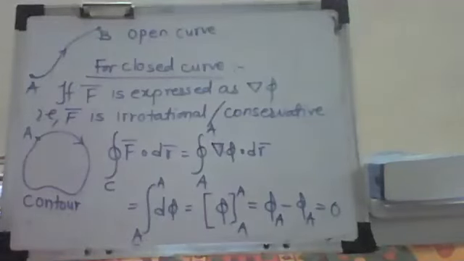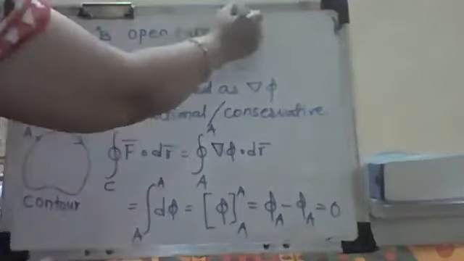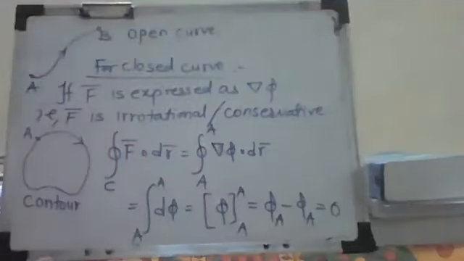So physically it means that the work done in carrying a particle of say unit mass along a closed curve in a conservative force field is 0. So what you can claim is that if the line integral f bar dot dr bar along the given closed curve is 0, that is work done.